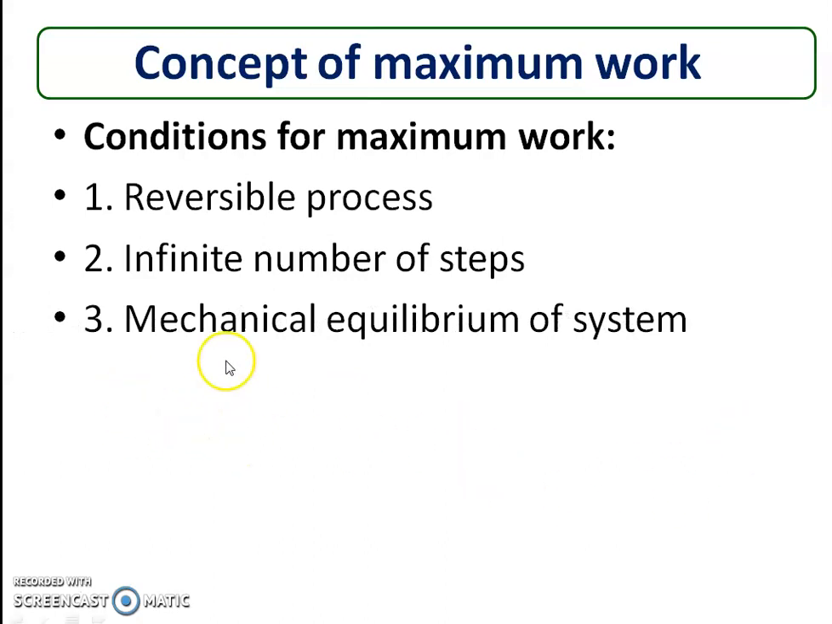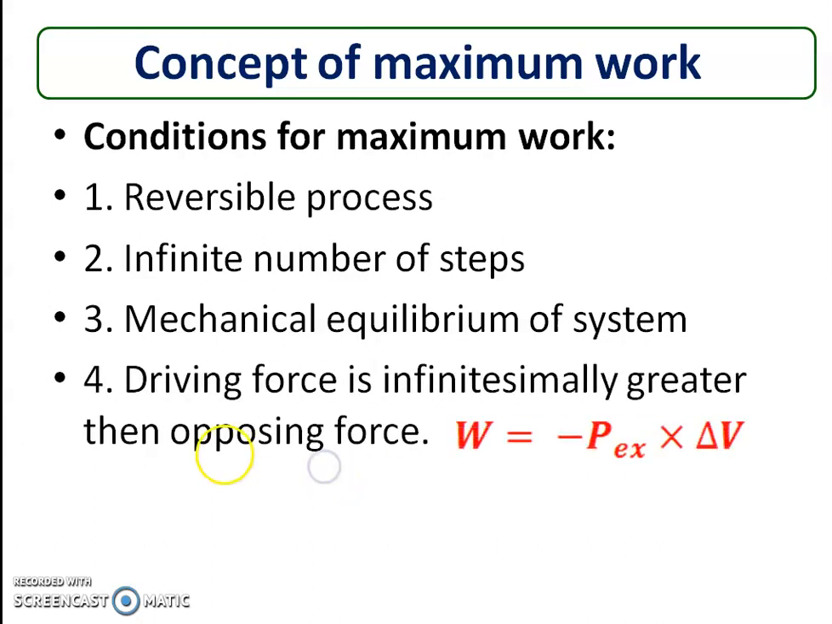The system must be in mechanical equilibrium. The meaning of this is that there should be an infinitesimally small change during each and every step, and when there is an infinitesimal difference between driving force and opposing force, then and only then is there a possibility of maximum work. Or, when the driving force is infinitesimally greater than the opposing force, then we get maximum work.